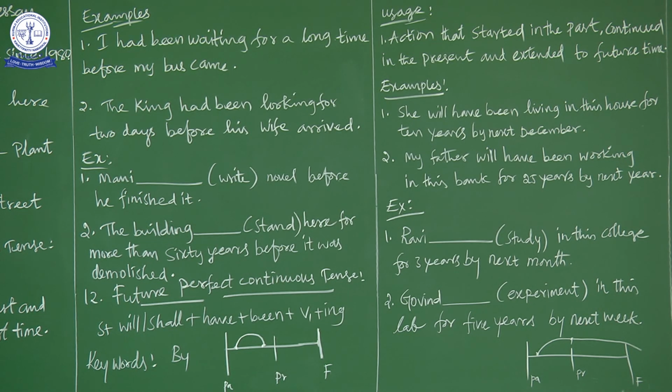Okay, so what is the sentence structure here? Subject plus will or shall plus have plus been plus verb plus ing. Now Ravi is the subject, so will. So Ravi will have been studying. Studying means what here? Verb plus ing. So Ravi will have been studying in this college for 3 years by next month. Okay, so now let us go for the second example.